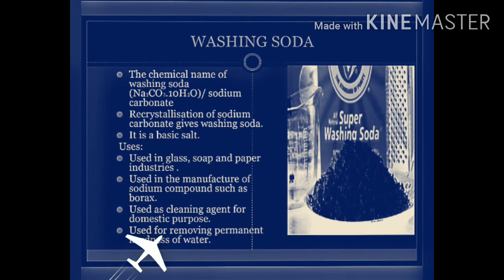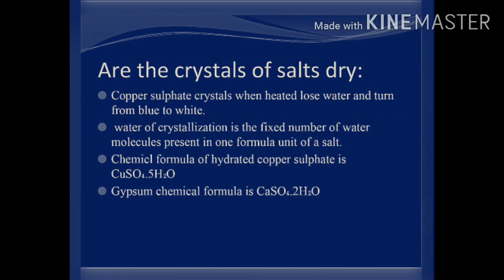These, students, are the crystals of salt, blue copper sulfate crystals. When heated, they lose water and turn from blue to white. Water of crystallization is the fixed number of water molecules present in one formula unit of a salt. The chemical formula of hydrated copper sulfate is CuSO4·5H2O. Gypsum's chemical formula is CaSO4·2H2O.